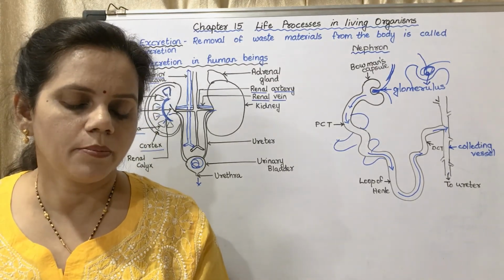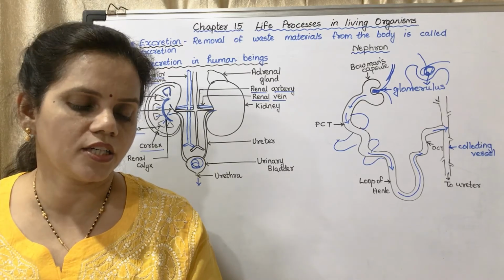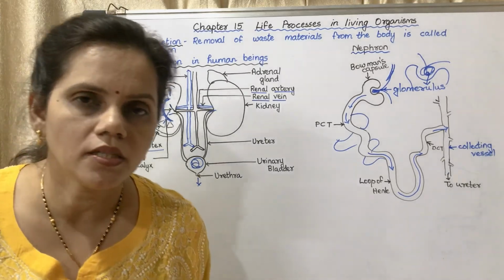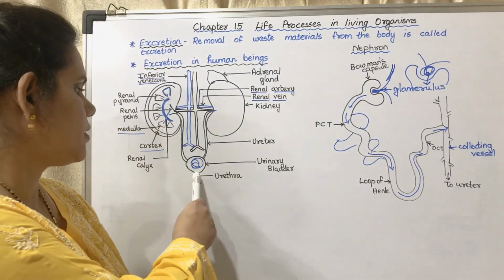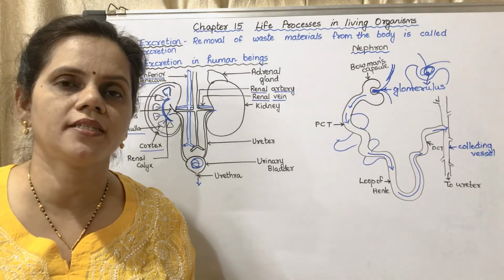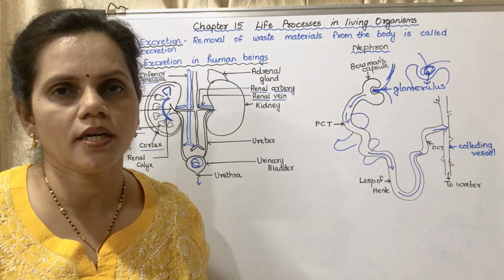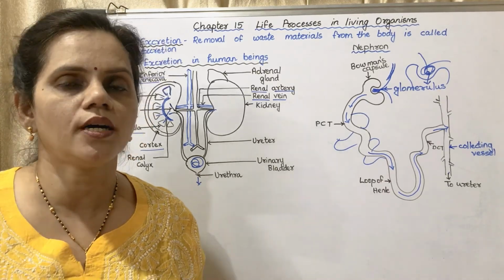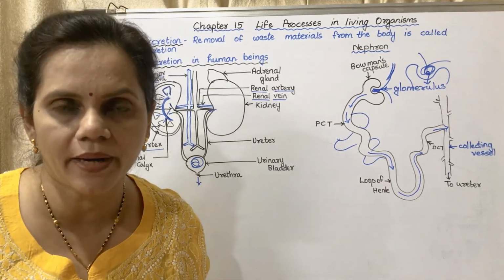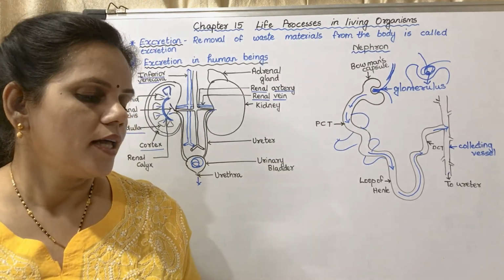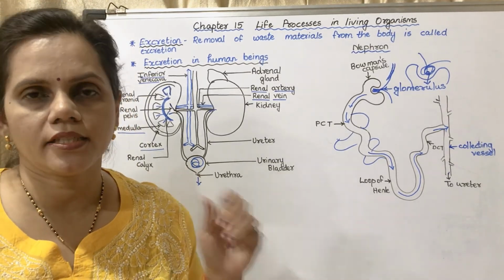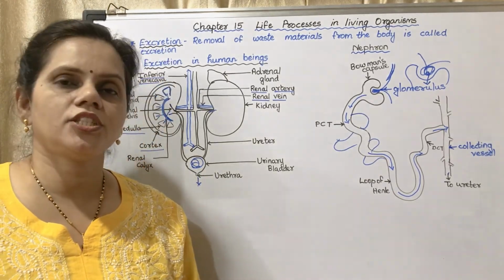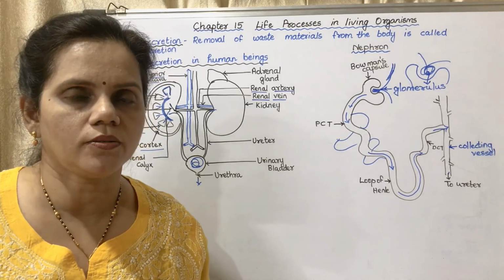In adults, the process of urination is under their control, but not in infants. Why is this so? Because we have a muscle here called the sphincter muscle, which is a voluntary muscle, which we can control. But infants don't know about voluntary muscles and haven't practiced it. So there is no voluntary control in infants, and the process of urination is not under their control.